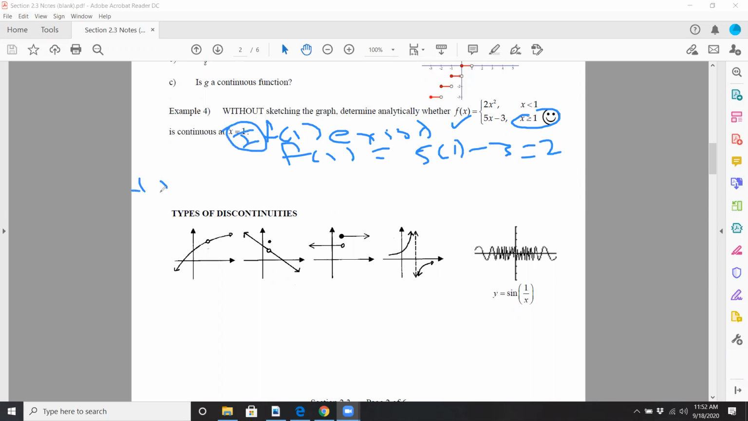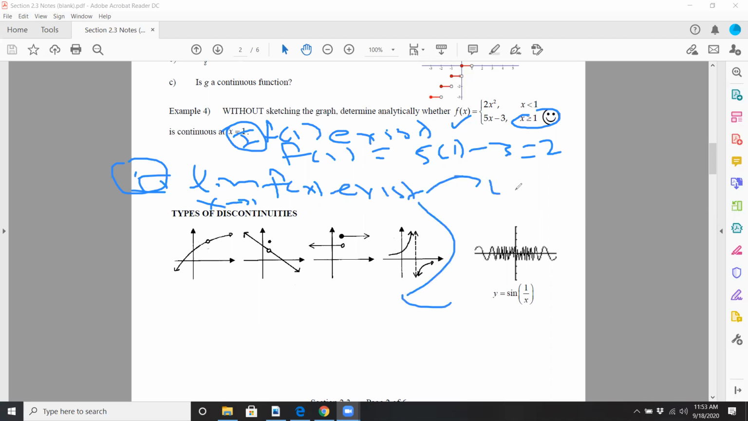Condition 2. Does the limit exist? So is the limit as x approaches 1 of f of x exist? Well, you got to find the LHL and RHL. LHL, left-hand limit. The limit as x approaches 1 from the left of f of x. Well, if I approach 1 from the left, I got to use this one, which of course is 2. My RHL, the limit as x approaches 1 from the right of f of x, 5 times 1 minus 3.